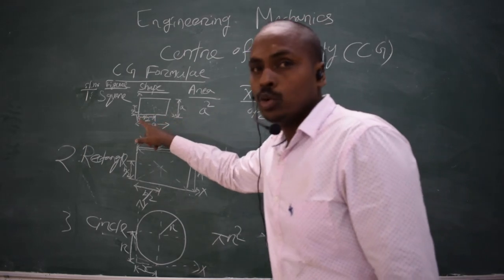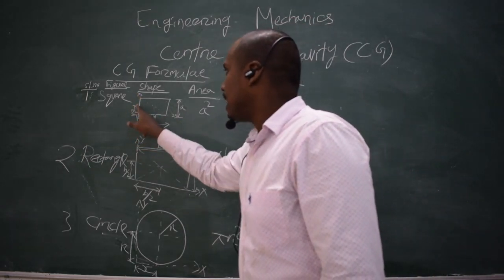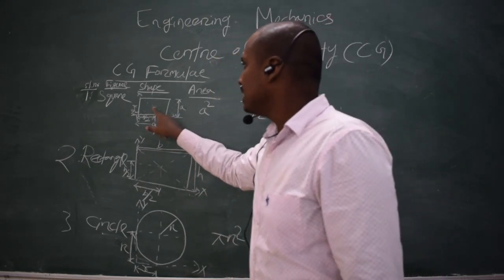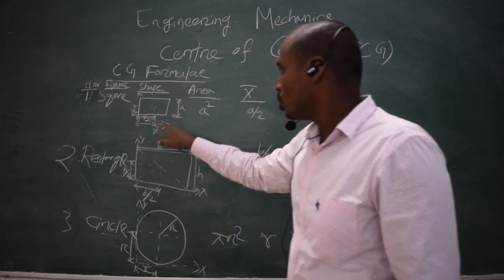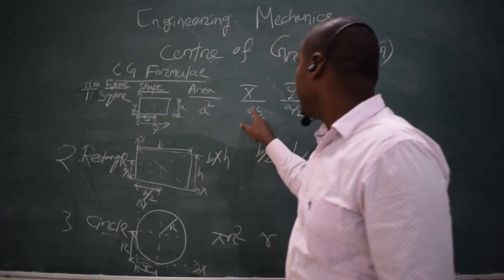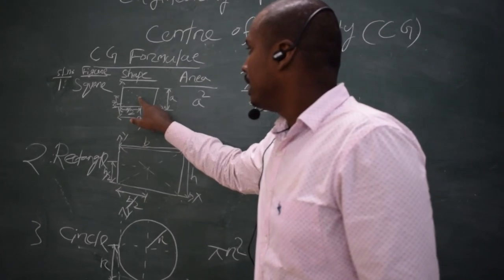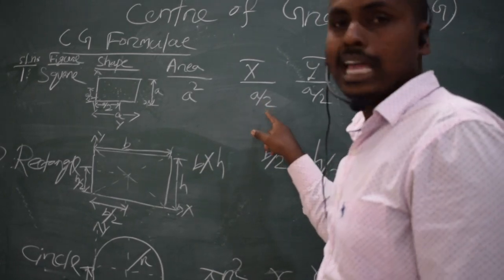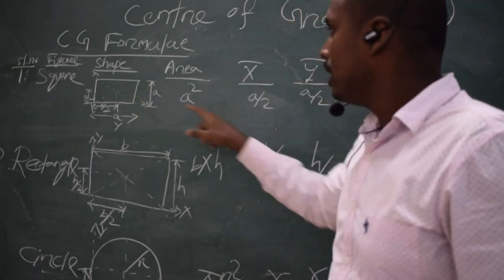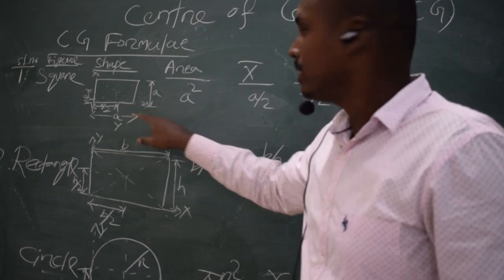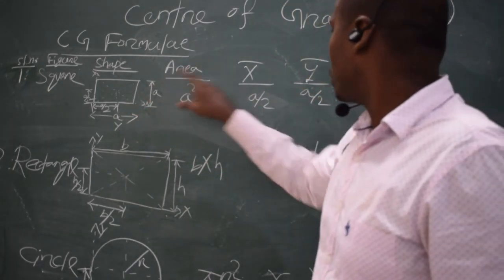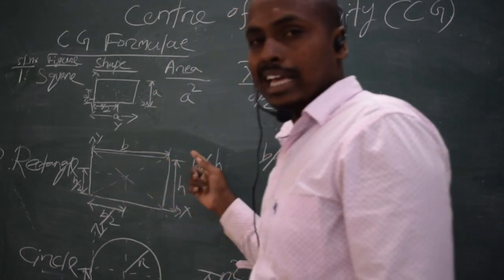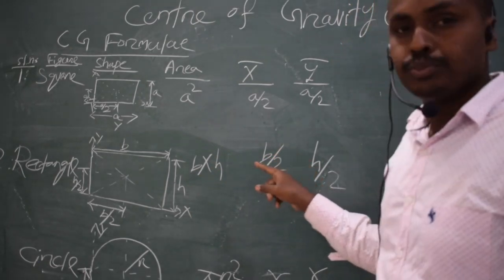If we put it in the first quadrant, this will be our y axis and this will be our x axis, and the center of gravity will be at the midpoint. The x coordinate, the distance from this point to the y axis, is a by 2, and the y coordinate is the distance from this point to the x axis. Like this we will find it for a square.